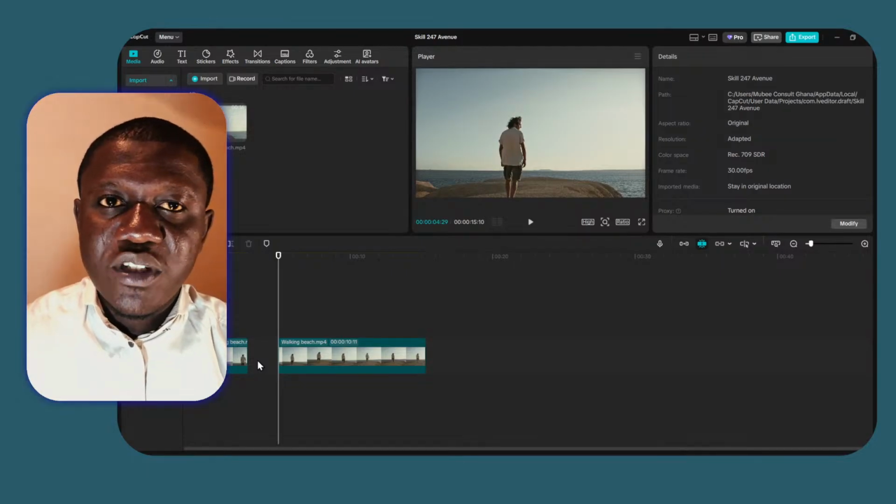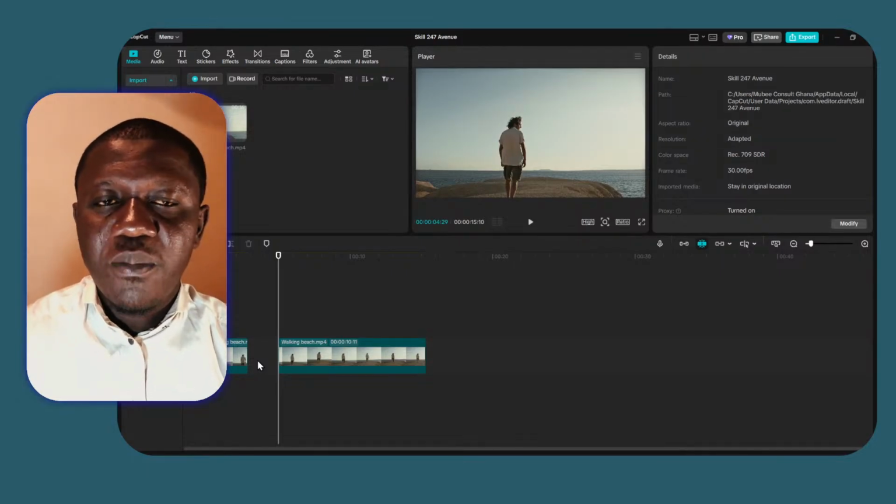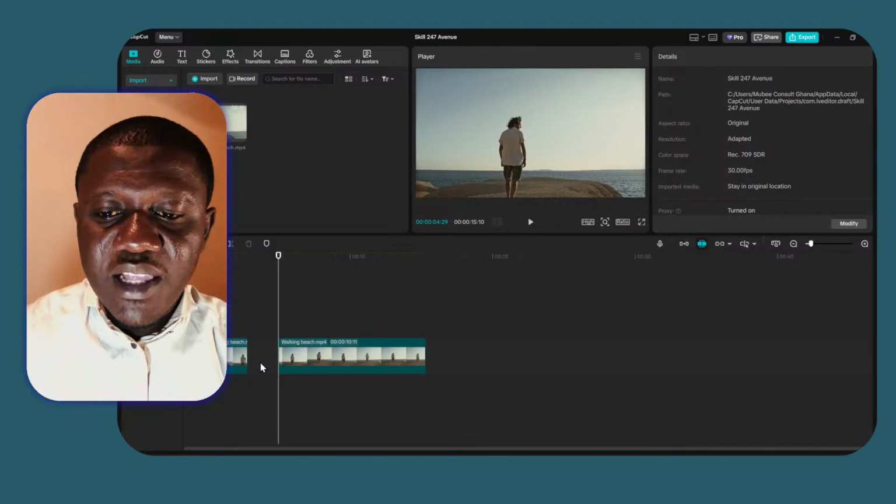And to adjust it, you can just hold on the duration area, and you can either drag it to the right side to increase the duration of the transition, or you can even shorten it by dragging it to the left side. And this is much easier for you to do.